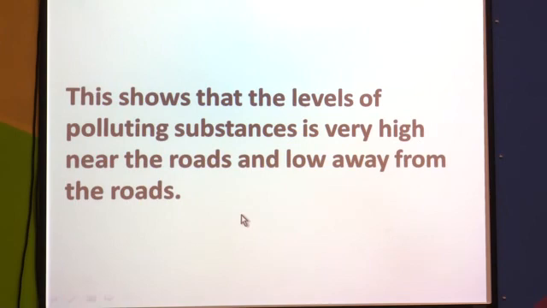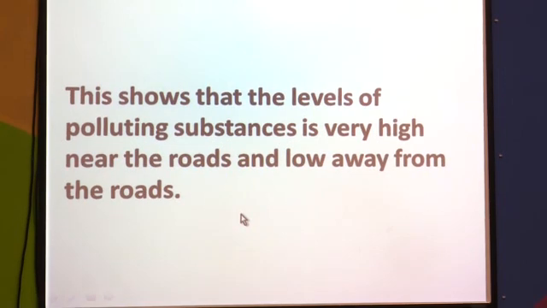So, you are going to do all these activities today. You are going to collect information about rainfall patterns, then you are going to find out about the growth of lichens. You are going to compare the growth of lichens on the surface of the tree, that is, on the bark of the tree, on busy roads and on roads which are not so busy. Similarly, you are going to compare the growth of lichens on the bark of the trees facing towards the road and on the other side away from the road.